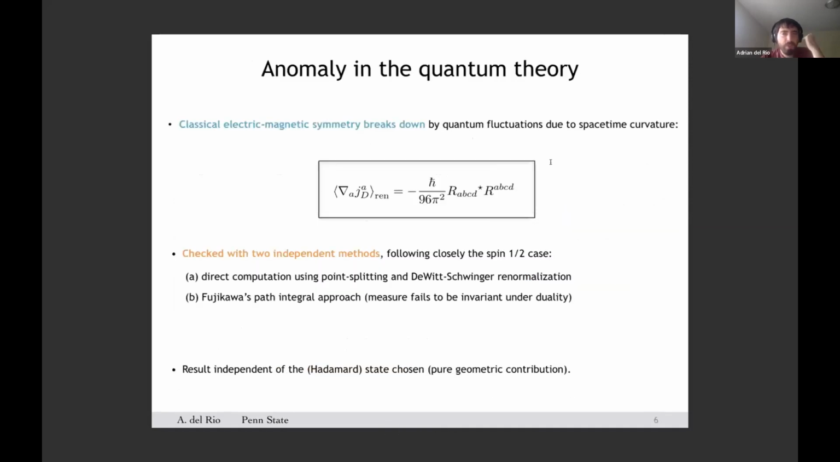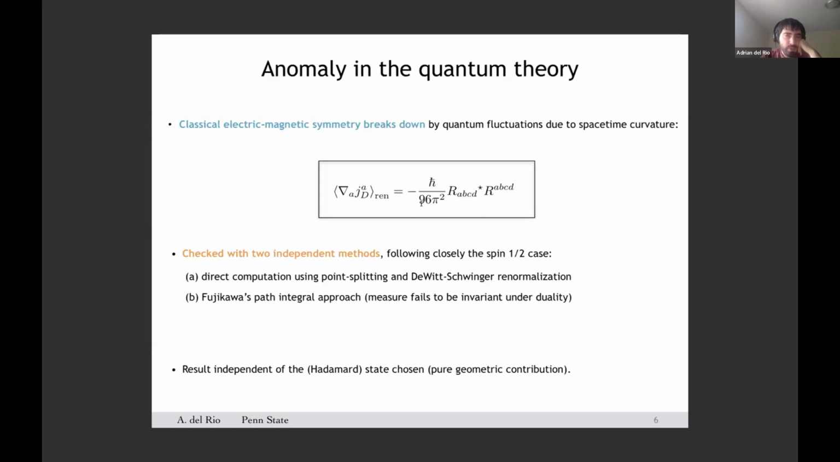Then, if we use standard techniques for computing the axial anomaly for fermions, but now generalized with this spinor formalism, we managed to compute the expectation value of the net helicity current in this theory. And as expected from this analogy, we found that indeed quantum fluctuations are able to spoil the classical electromagnetic duality symmetry as a consequence of having a spacetime with non-trivial curvature.